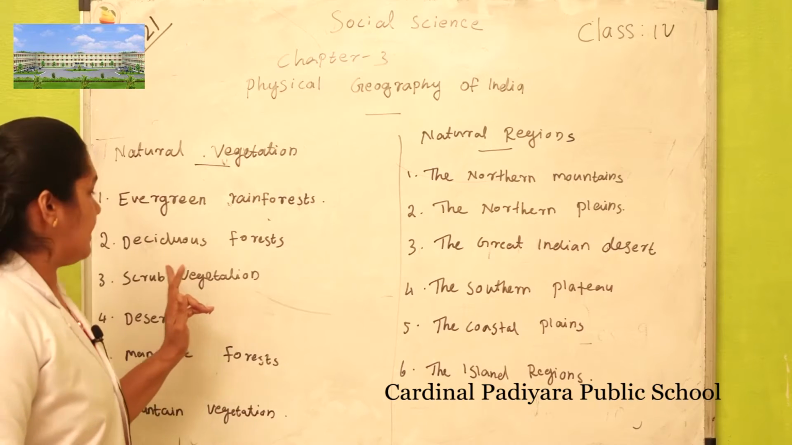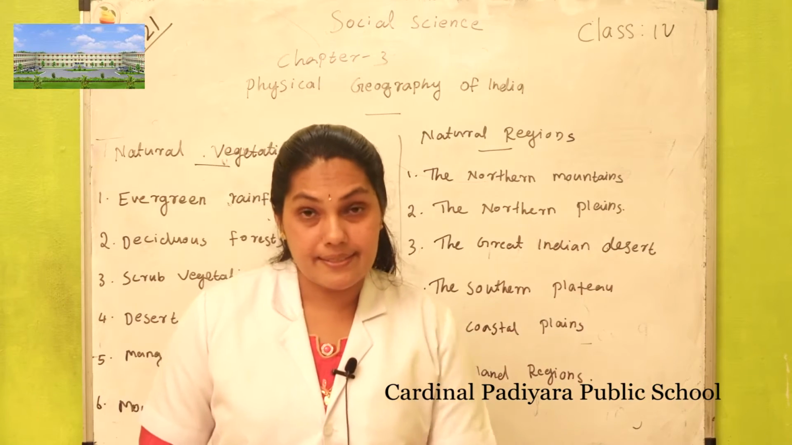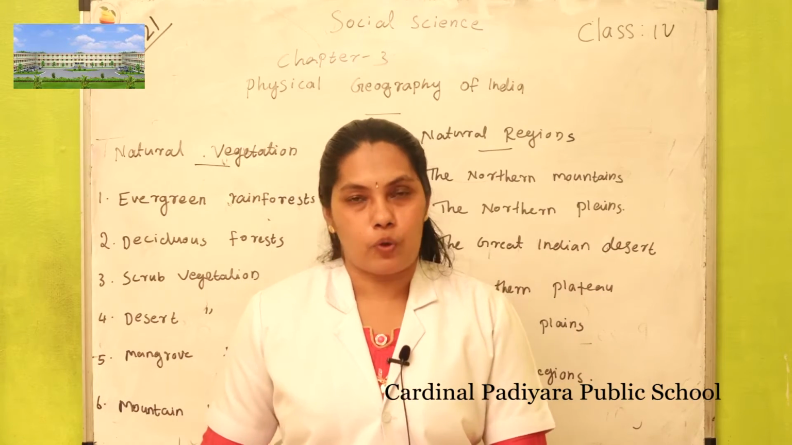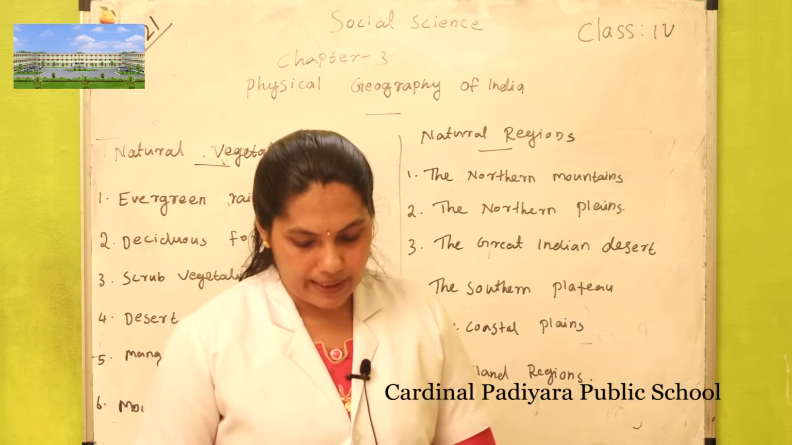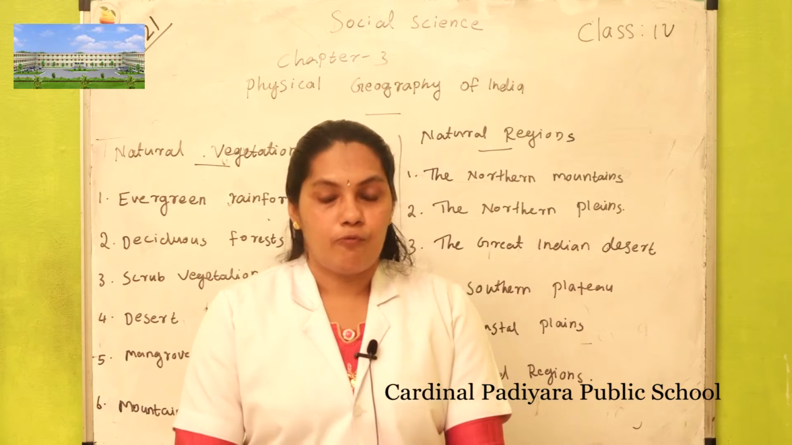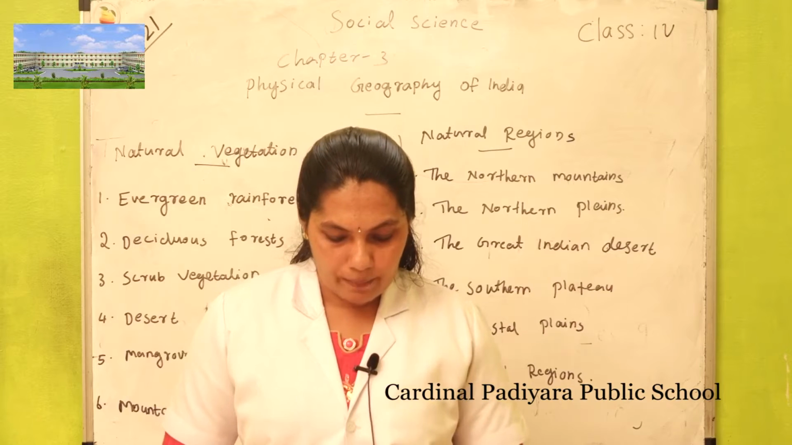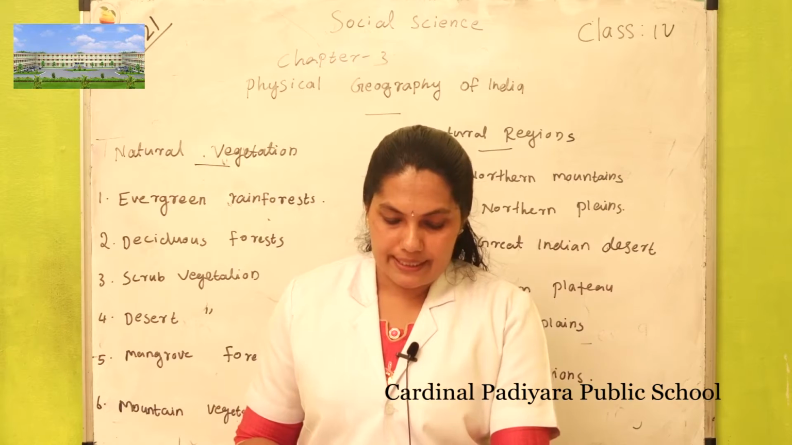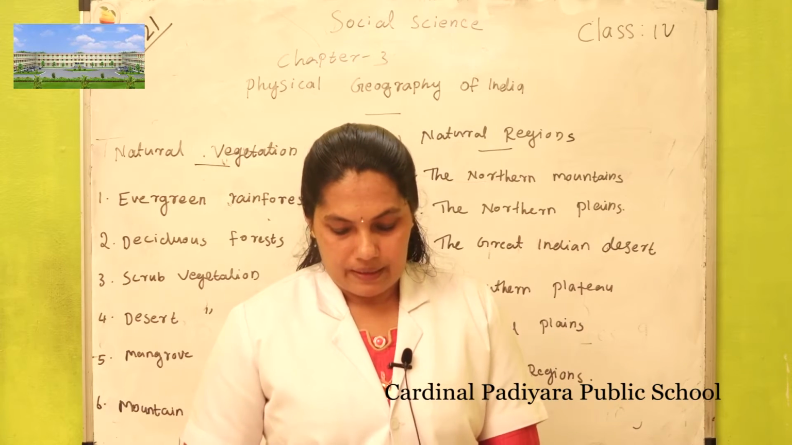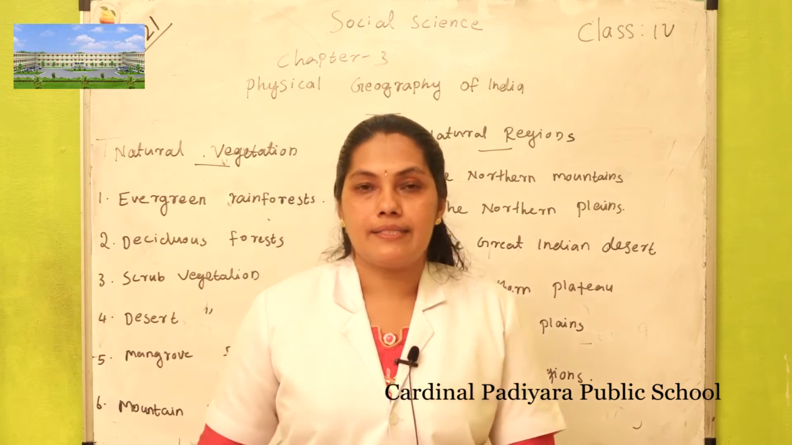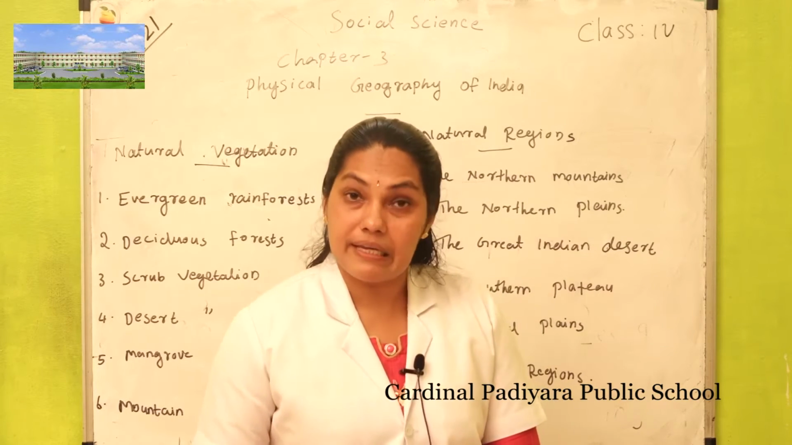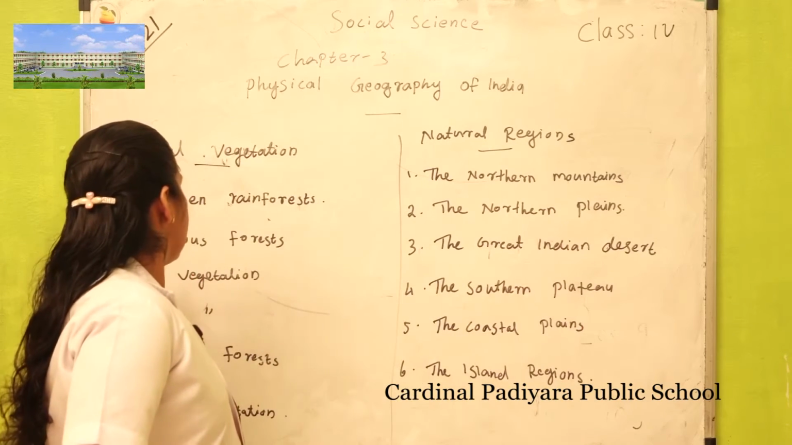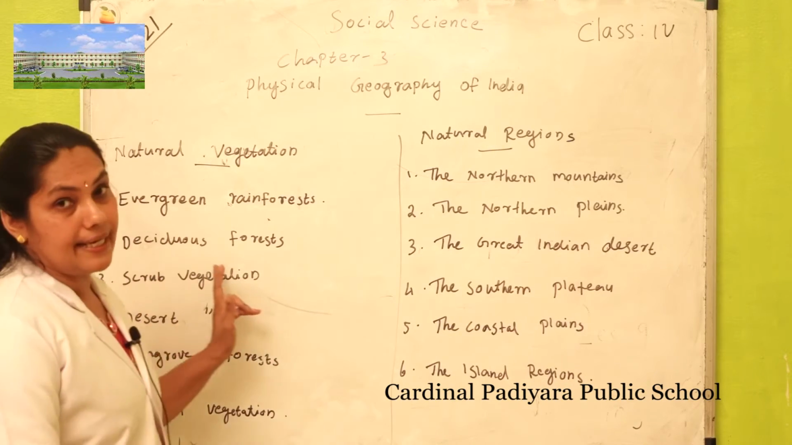The second one is the deciduous forest. These types of forest or trees are found in areas where there is not much rain. Deciduous trees shed their leaves every year. That is the second point in natural vegetation, the deciduous forest.